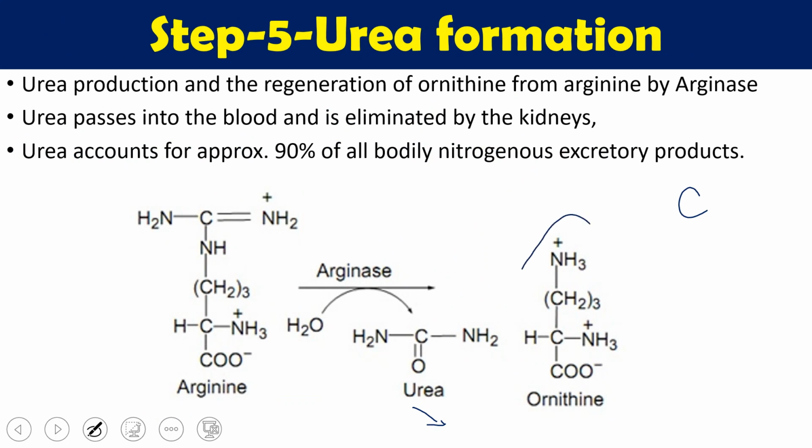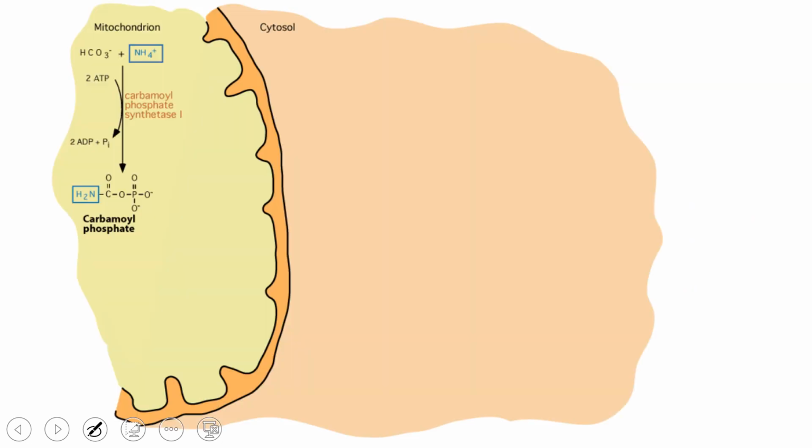This ornithine is produced in the cytoplasm. After that production, it has to go to the mitochondria, where it combines with carbamyl phosphate and gives us citrulline. So ornithine works in a cyclic fashion. If you look at this picture, everything will be very clear.